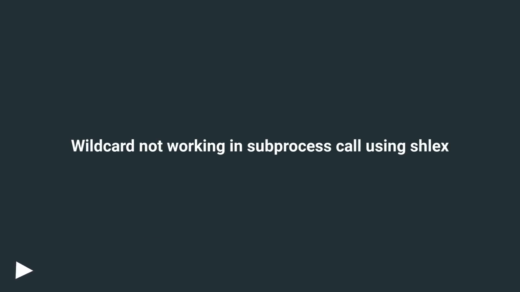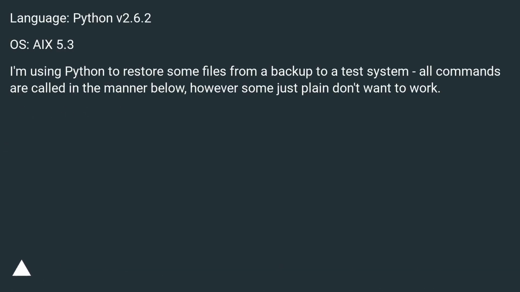Wildcard not working in subprocess call using shlex. Language: Python v2.6.2. OS: AIX 5.3. I'm using Python to restore some files from a backup to a test system. All commands are called in the manner below, however some just plain don't want to work.